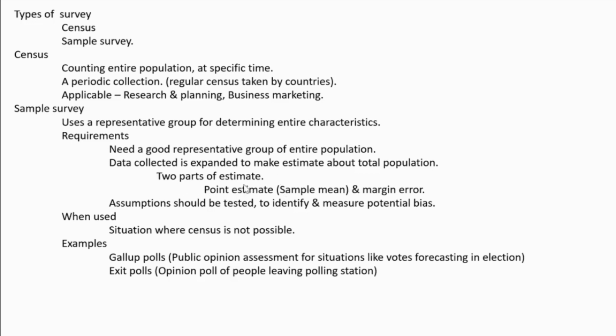Then two parts of estimate. Estimates have two parts: point estimate and margin of error. We are not discussing that much detail here. Next, in a sample survey, the assumptions that we reached should be tested to measure how much bias has happened.